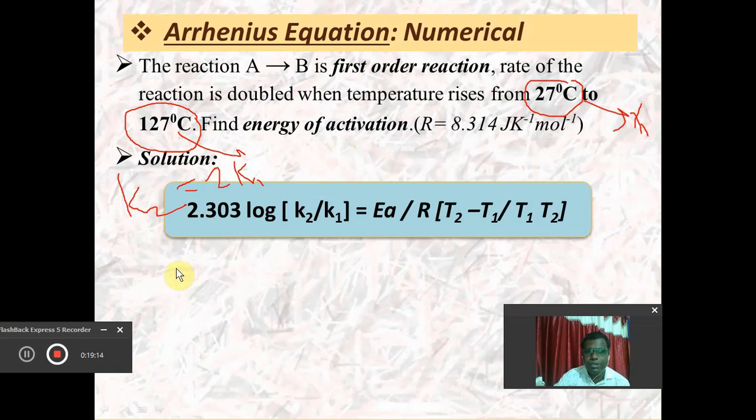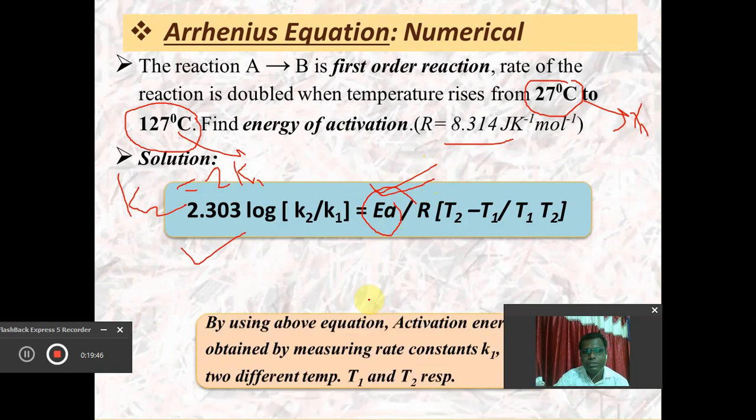We have this formula, and the value of R, the gas constant 8.314, is provided. We have to put the values of k2, k1, R, T2, T1 in this equation, make the simplifications, and then we will be able to calculate the value of the energy of activation.